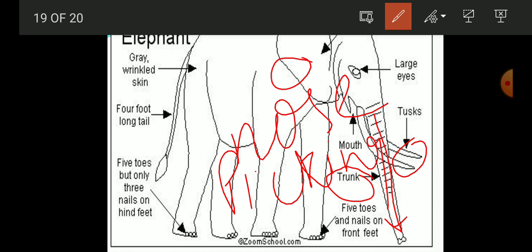So these are the different adaptations that this elephant has, which are very important for survival in such a competitive environment of the rainforest. So this is all about this chapter.